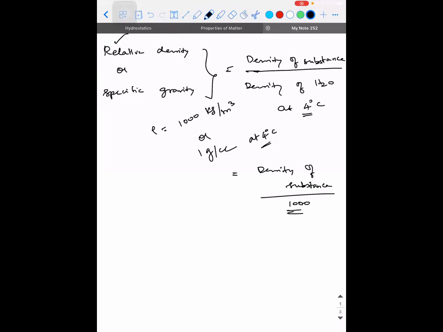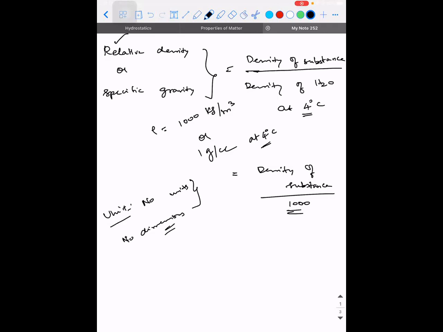So what is the SI unit of it? No units and no dimensions. That is all about relative density or specific gravity. Both mean the same.